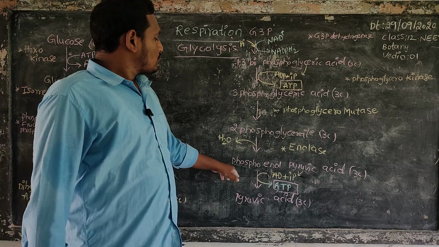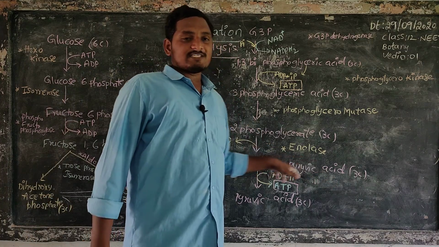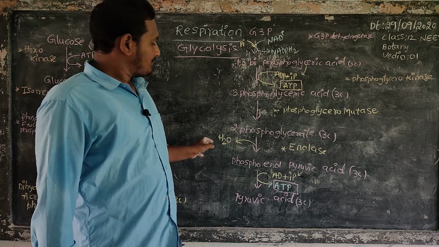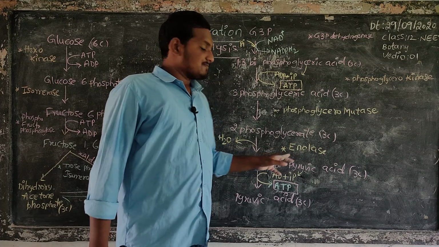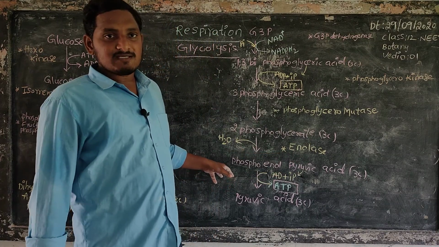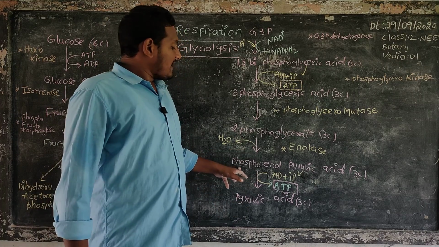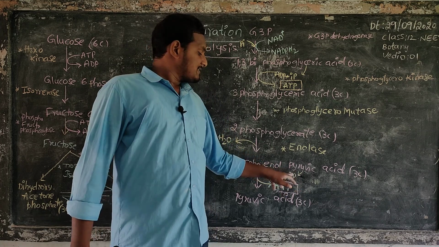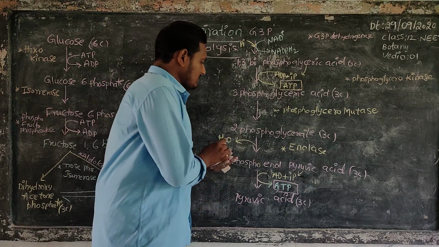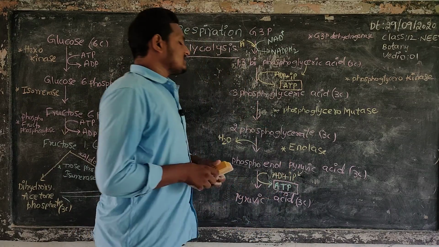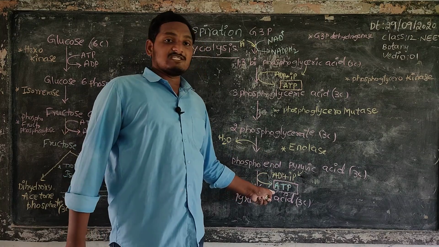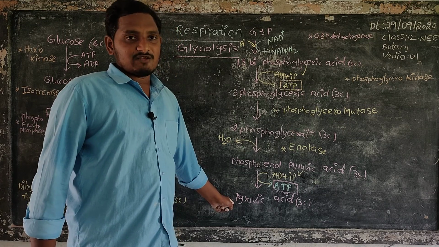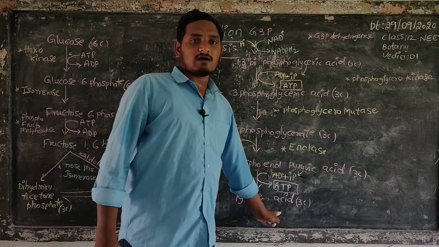2-phosphoglycerate changes into phosphoenol pyruvic acid. It releases one water molecule. It is a dehydration, by the help of the enzyme enolase. Phosphoenol pyruvic acid still contains phosphate. In the next step, phosphoenol pyruvic acid releases one inorganic phosphate. That inorganic phosphate is received by adenosine diphosphate, which changes into ATP. Next, phosphoenol pyruvic acid changes into pyruvic acid. This pyruvic acid does not contain any phosphate. It is a 3 carbon compound.